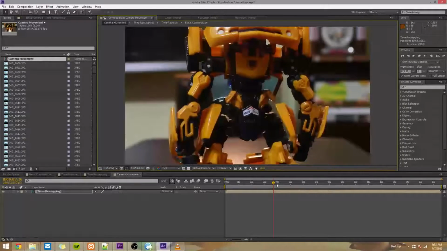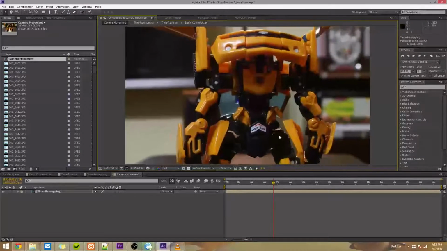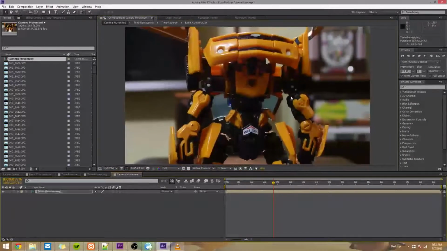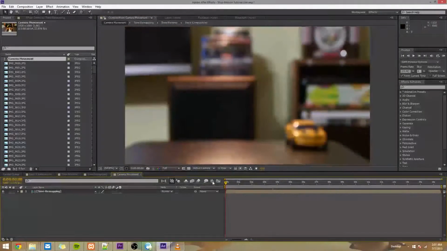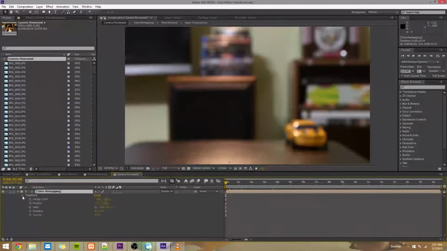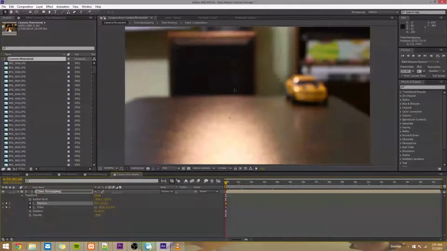So I'm going to change our view to fit right here, and you can still drag it around. And basically what I'm going to do is set a bunch of keyframes to make it look like the camera's moving around. So to add these keyframes, I'll go to the beginning of the video, click this arrow on the layer, click this, and then you see these different properties you can keyframe. So to make it look like the camera's moving, you mainly want to keyframe position, scale, and maybe rotation, but I'm not really into that.